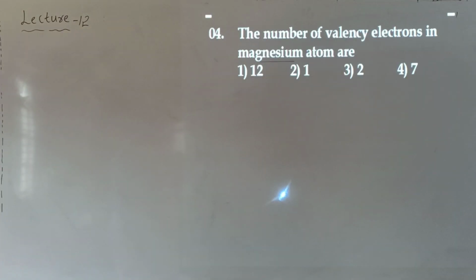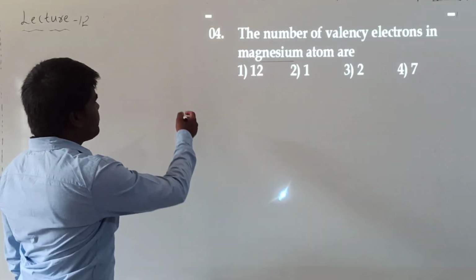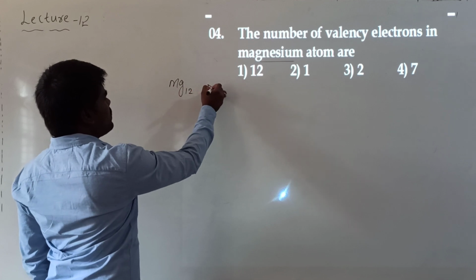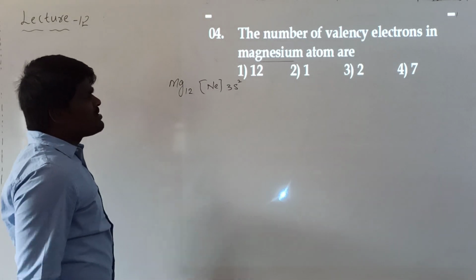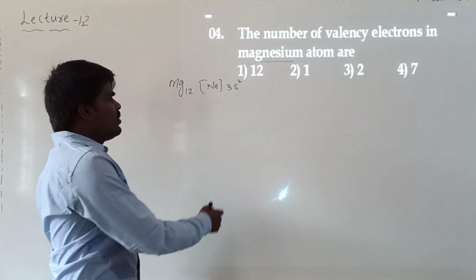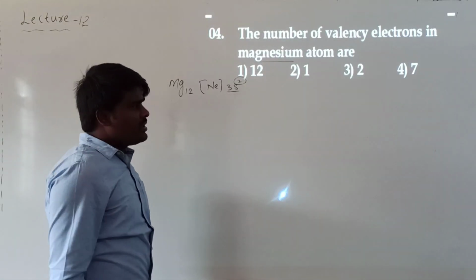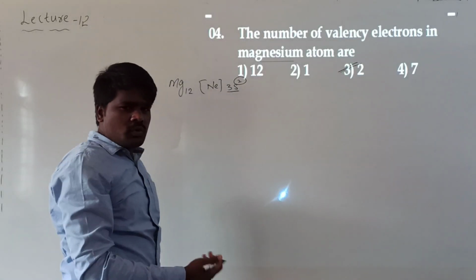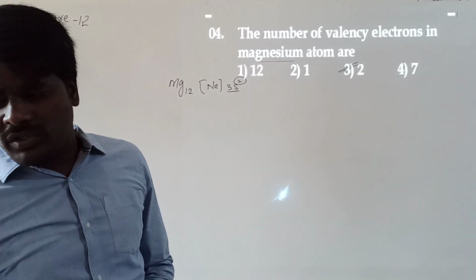Now, next question. The number of valence electrons in a magnesium atom. We just saw the electronic configuration of magnesium: atomic number 12, neon 3s2. What is meant by valence electrons? The number of electrons in the outermost shell. What is the outermost shell? The third shell. How many electrons are there in the third shell? 2 electrons. So the valence electrons of magnesium will be 2. Because it has 2 valence electrons, it exhibits the +2 oxidation state, which we saw in the previous question.